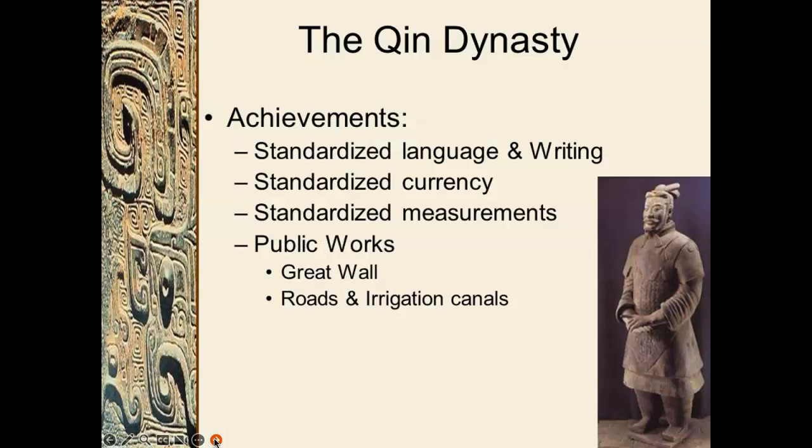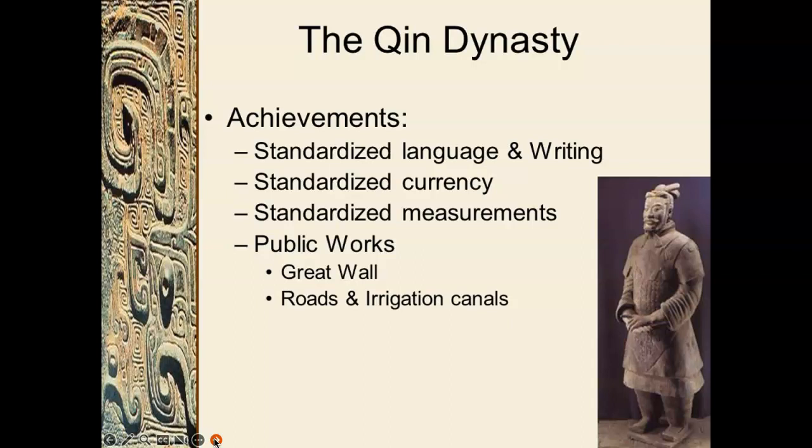And here are some of the famous advancements and achievements of the Qin Dynasty. Again, there was a standardized currency and standardized measurements, but also a standardized language and writing, which really ushered in an age in which we could talk about China as a nation.